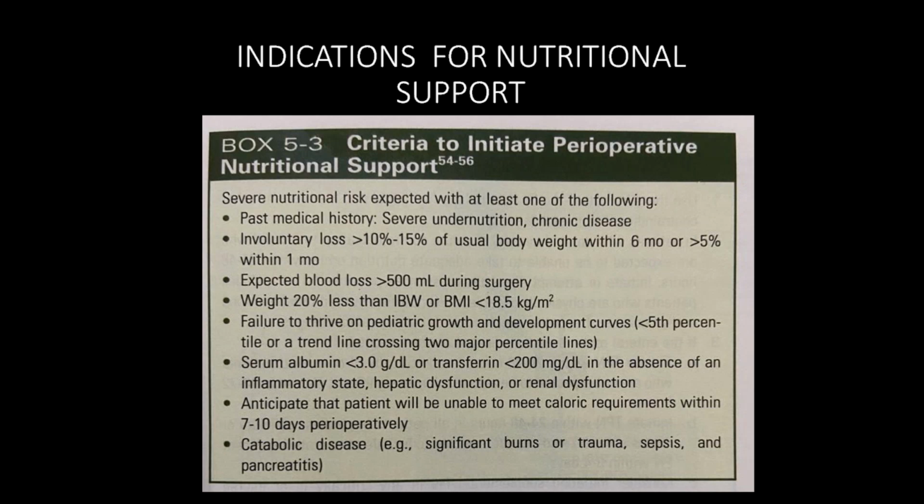So in these patients, post-operatively you can't immediately give food by oral intake. In such cases, you have to anticipate that these patients may go into malnutrition, so you need to give total parenteral nutrition or enteral nutrition in this group of patients. Next is catabolic disease, for example significant burns, trauma, sepsis, and pancreatitis. In these patients undernutrition will be there. So these are the criteria where you will initiate nutritional support.